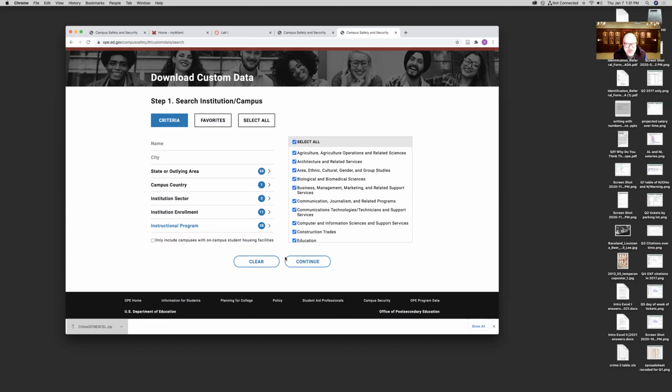Select them all. Oh, one last thing. Only include campuses with on-campus student housing facilities, because what I think we should look at here is liquor and drug violations on campus. That's a pretty reasonable delineation to make.